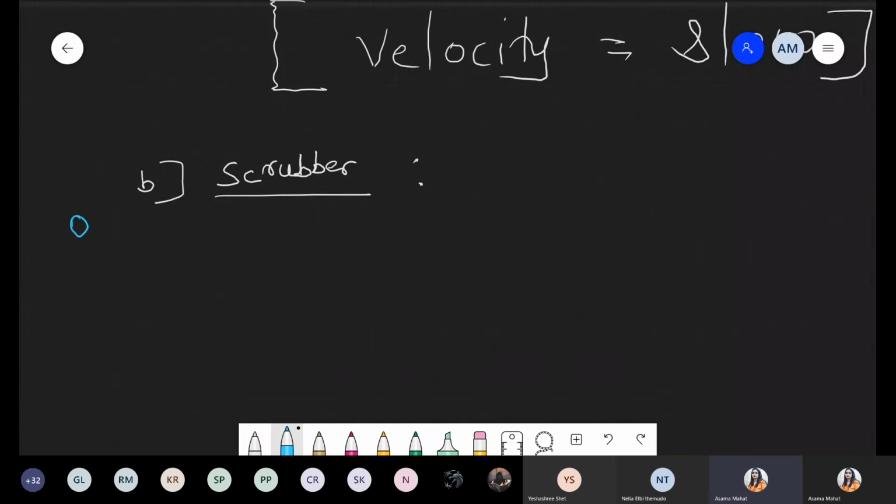One question in previous NEET examination. What is the use of this scrubber? Scrubber basically it is used for removal of sulfur oxide gas. Question.